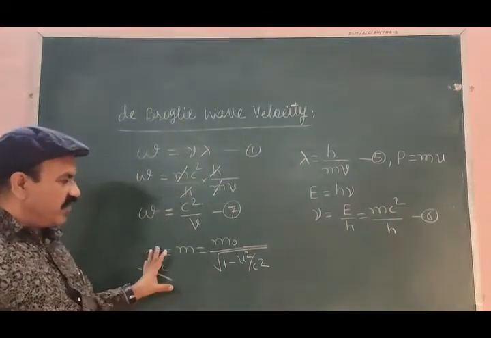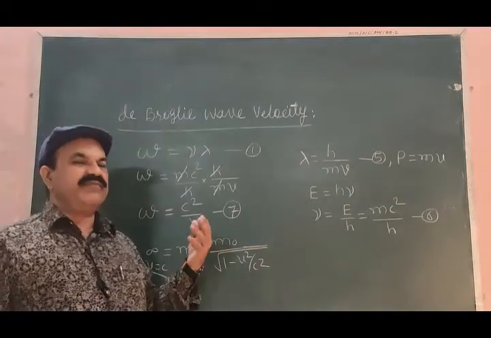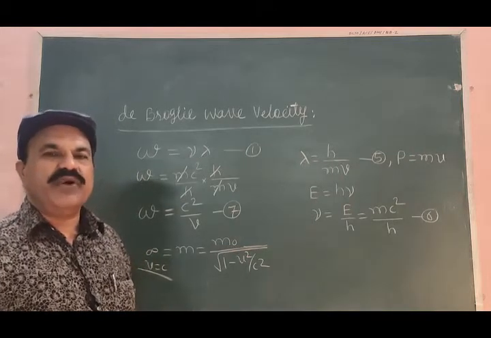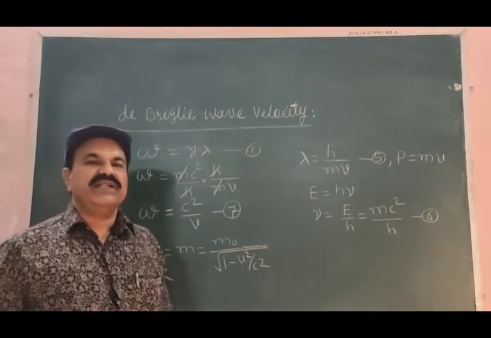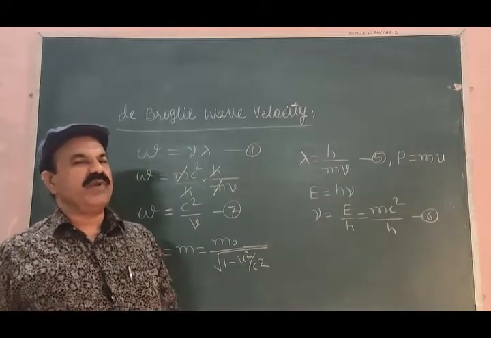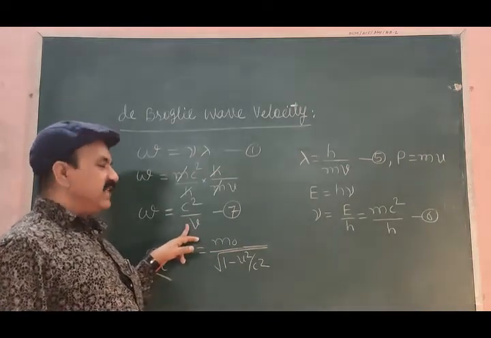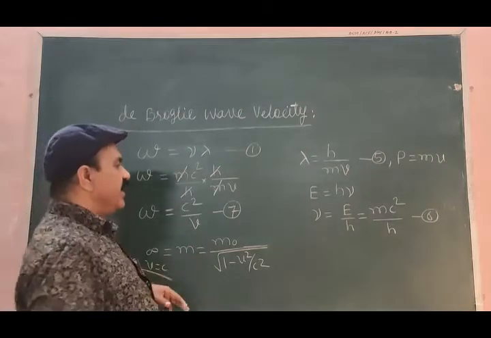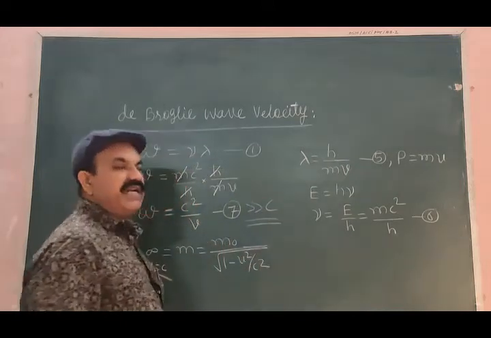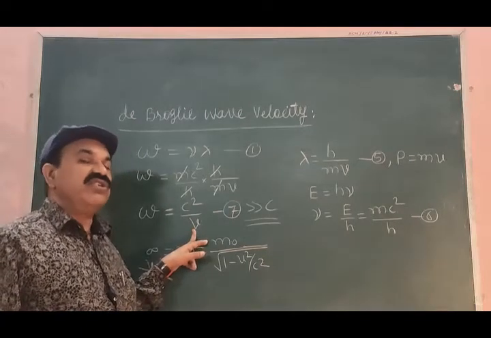So what conclusion have we drawn from this relativity of mass? The conclusion we draw is that the velocity of a body, the velocity of matter, is very small compared to the velocity of light. If we take this conclusion here, we find that c square by v will be very much greater than c, because v itself is very much smaller than c.